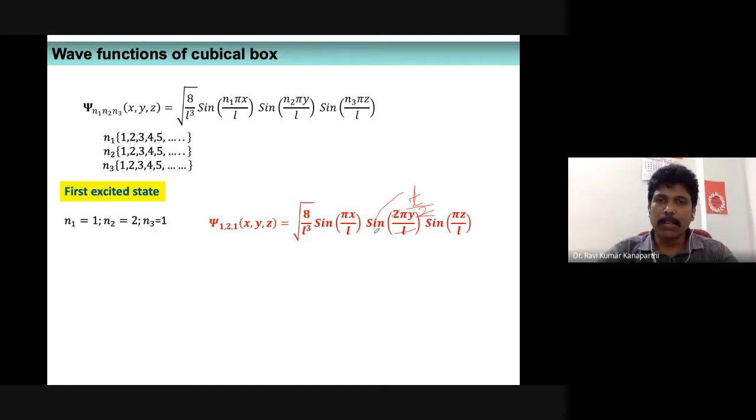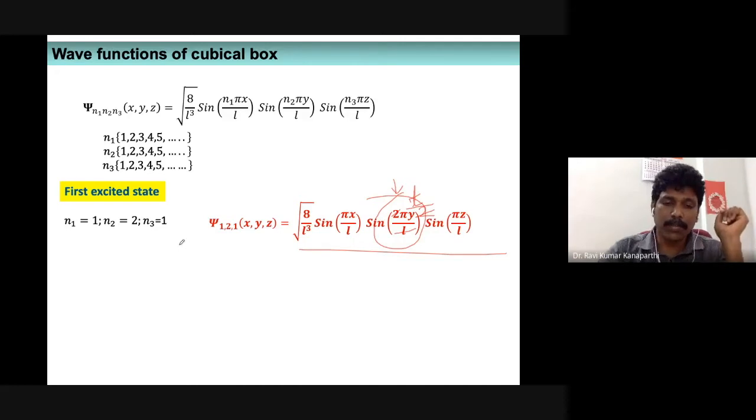The contribution of this particular term at L by 2, the center, is going to be 0. If this component is 0, what happens to the total wave function? Obviously, the total wave function also will be 0 at the center of the box.